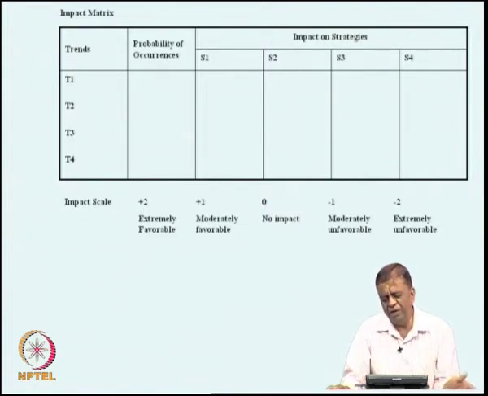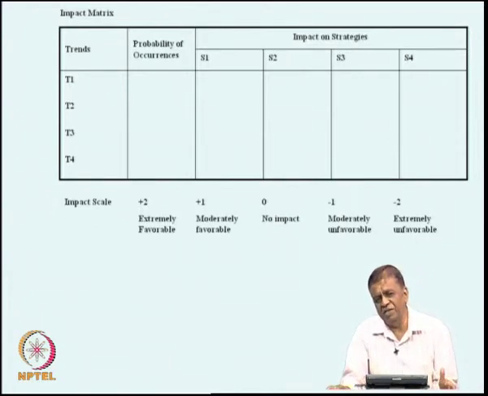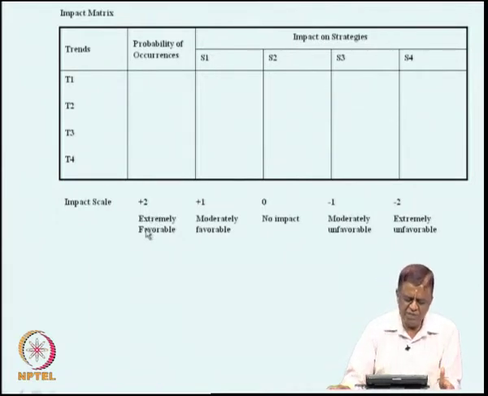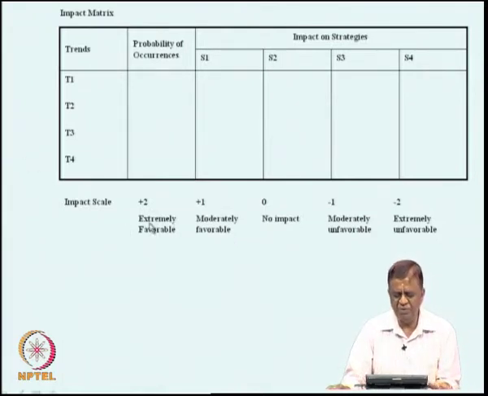So, when you are going on the negative side, let us say -1, it means the impact is moderately unfavorable. Suppose it is -2, it is extremely unfavorable. Suppose it is +1, it is moderately favorable, then +2 is extremely favorable.